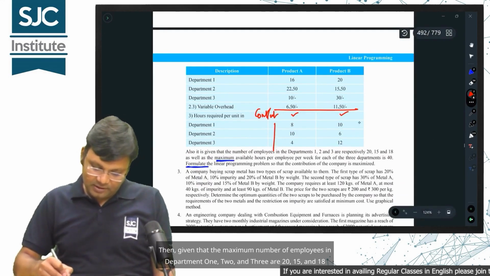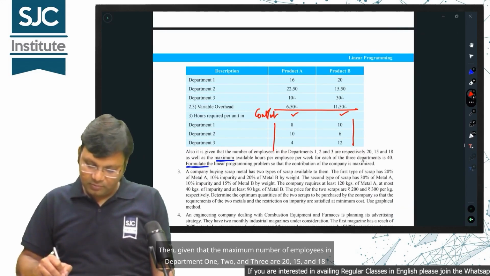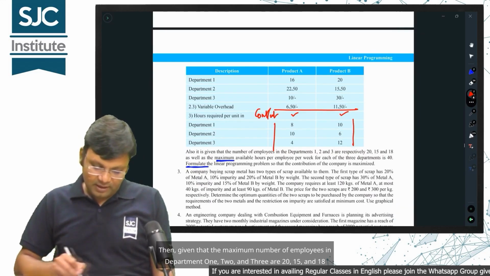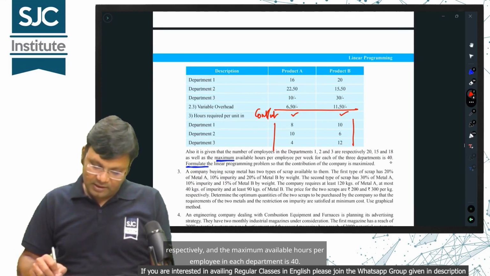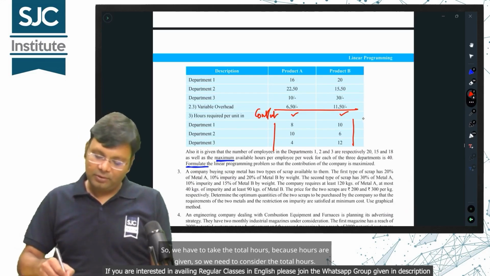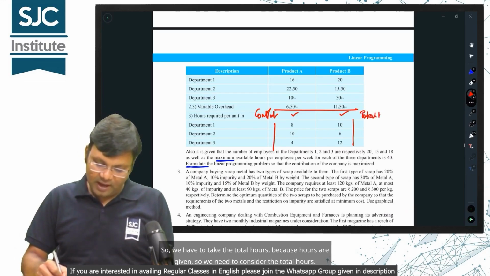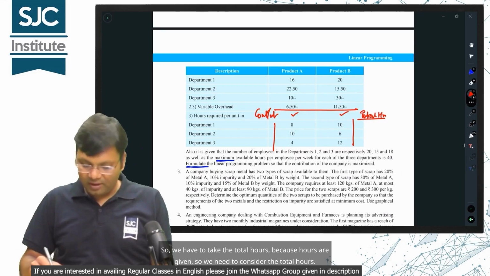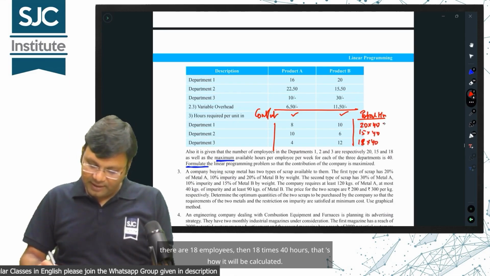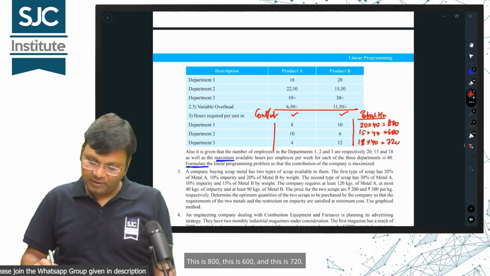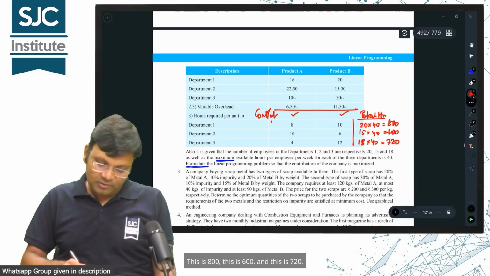Then, given that the maximum number of employees in departments 1, 2, and 3 are 20, 15, and 18 respectively, and the maximum available hours per employee in each department is 40. So, we have to take the total hours because hours are given. If there are 20 employees, then 20 times 40 hours. If there are 15 employees, then 15 times 40 hours. If there are 18 employees, then 18 times 40 hours. That's how it will be calculated. This is 800, this is 600, and this is 720.